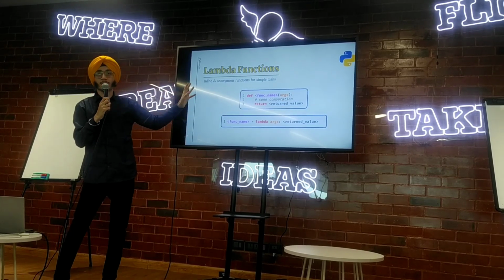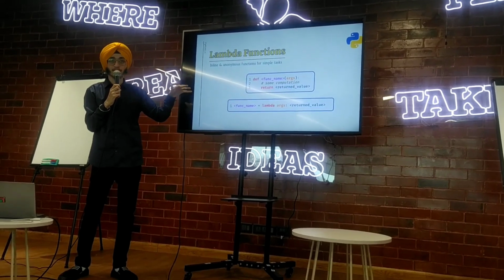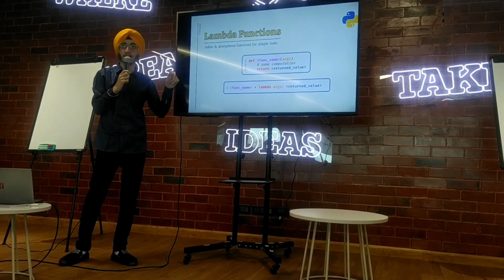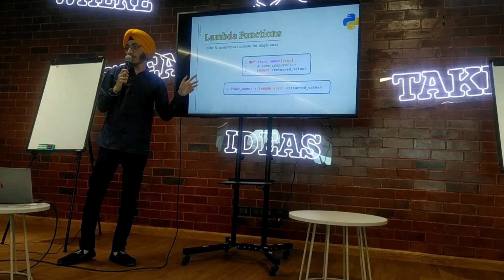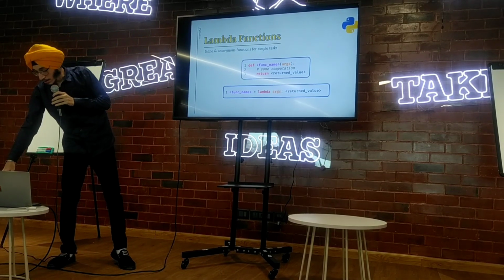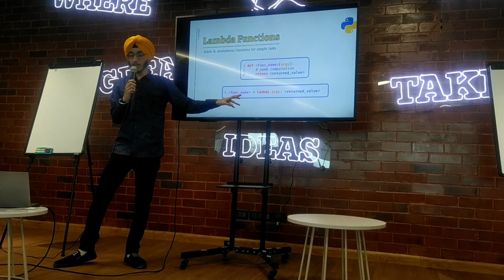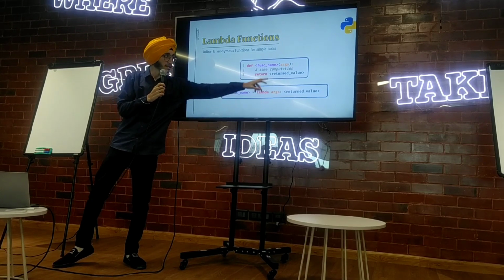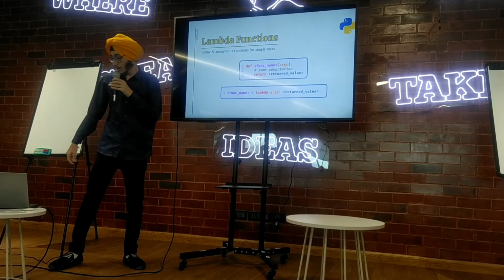Then the last topic is the lambda function. Lambda functions are another way of writing a function, a one-liner function basically. Like we have arrow functions in JavaScript, in the same way we have lambda functions in Python. This is the general syntax. We write the function name as a variable name, then the lambda keyword, then the arguments to be passed, then the colon, and then the return value.